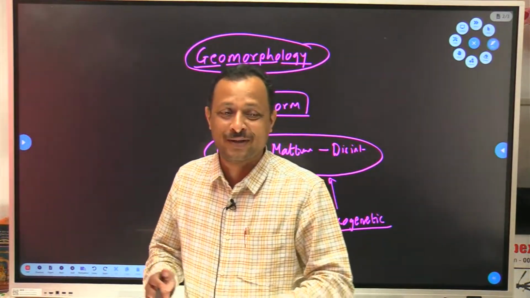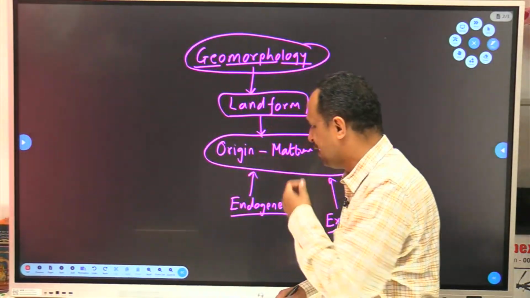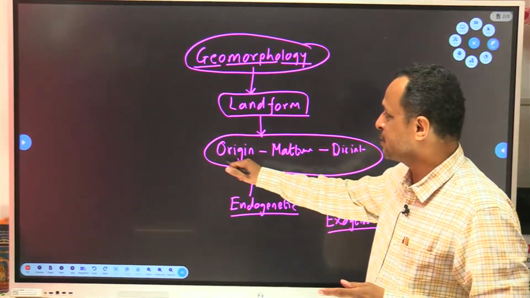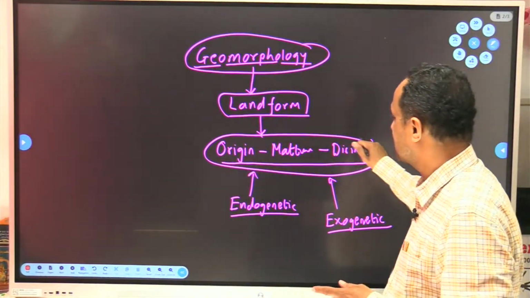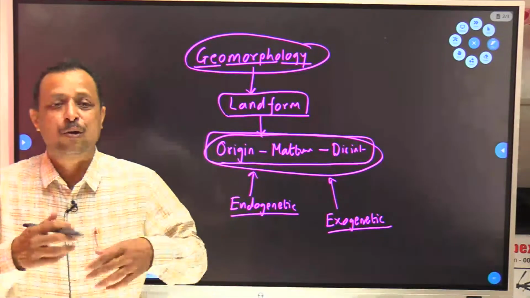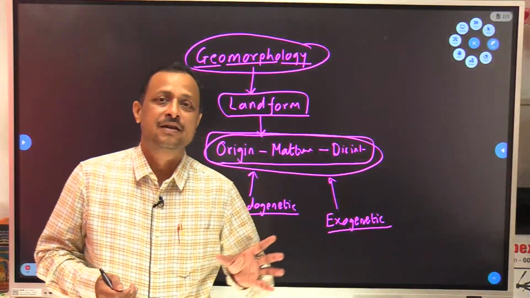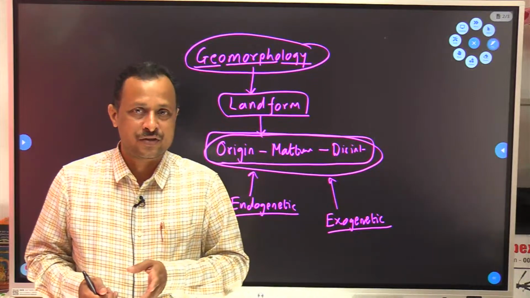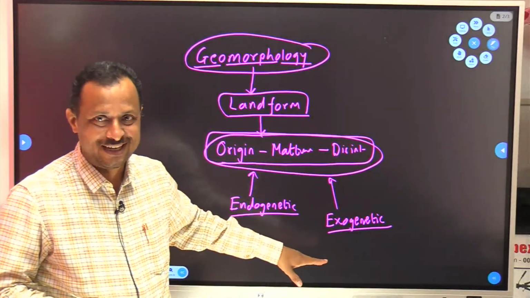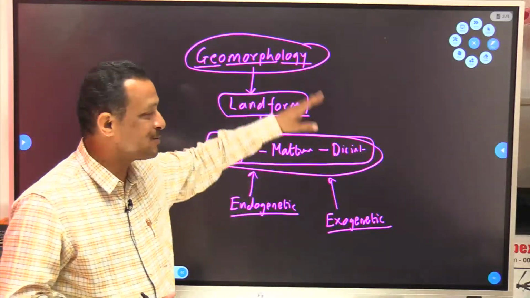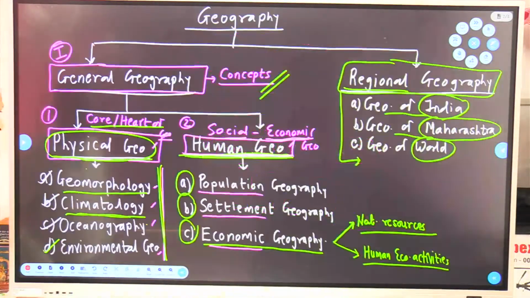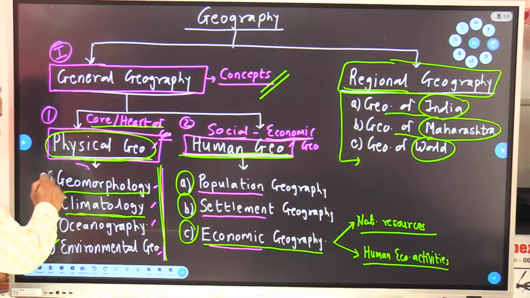William Morris Davis is the first scientist in modern times who mentioned the cycle of landform development, how landforms go through all these phases. That is very well explained by him, so that will be our last topic in the whole syllabus. As she has mentioned the last point and the first point, it indicates that she has studied everything. Good.